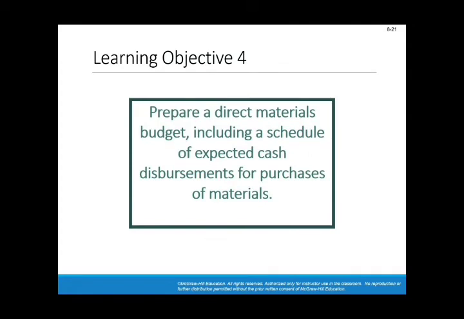Now, after deciding on how much to produce, which is the production budget, we'll move forward to the direct materials budget, where you should have an expectation of the cash disbursement, or simply payment, for the purchases of material. When you are dealing business to business, you will purchase some raw material and pay part of it today and another part later on, or maybe all of it later on. So you need to have an idea of how much you will pay this month and how much you will pay the next month.